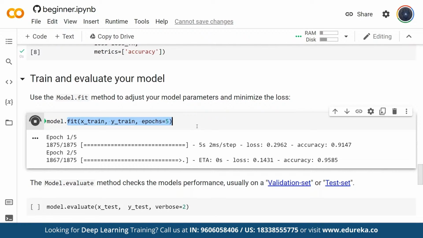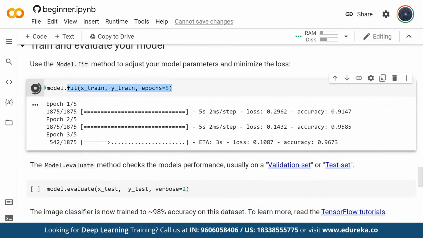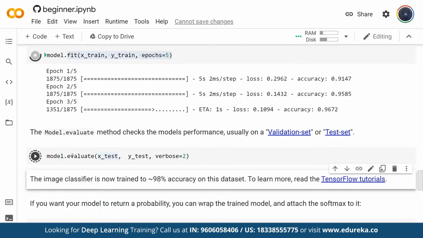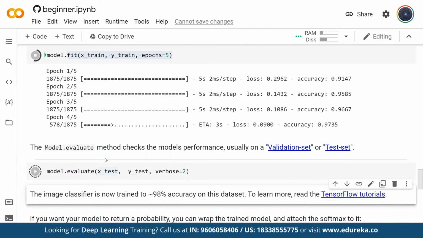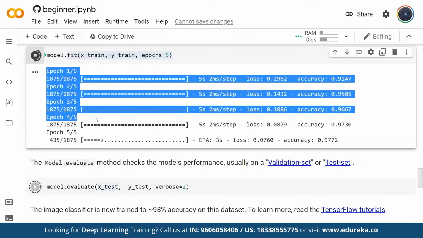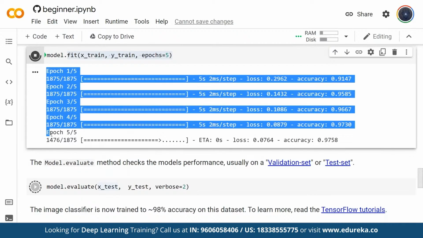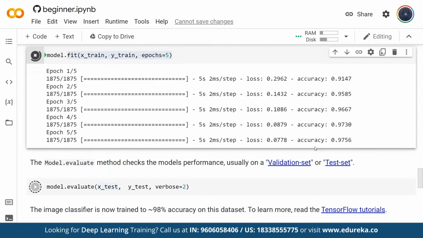Once this fit is complete, I can directly go ahead and evaluate my model to understand the performance of the model. At the end of my training, currently it's at the 4th epoch, let's wait for the 5th epoch. Epoch is nothing but the iteration. At the end of my training, I'm getting 97.56% accuracy.